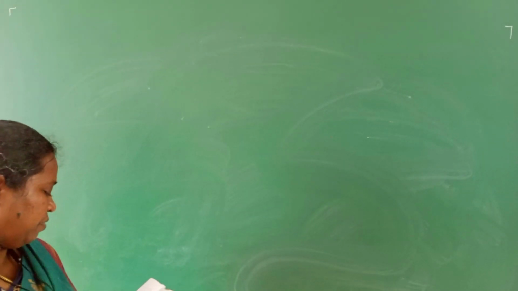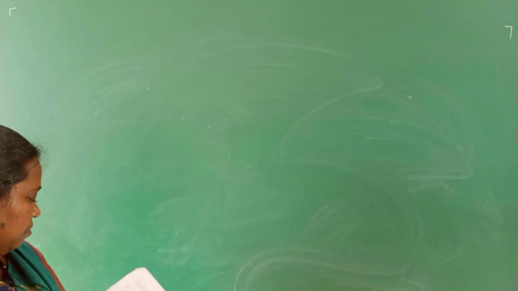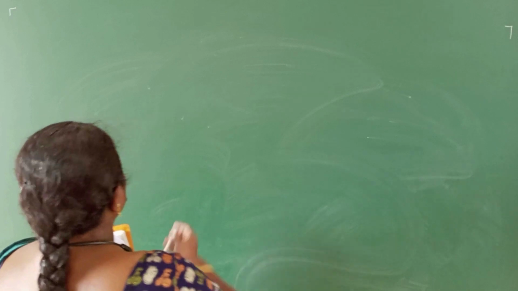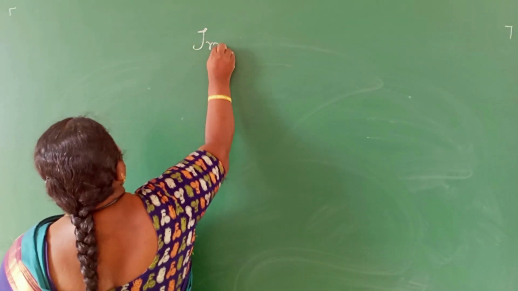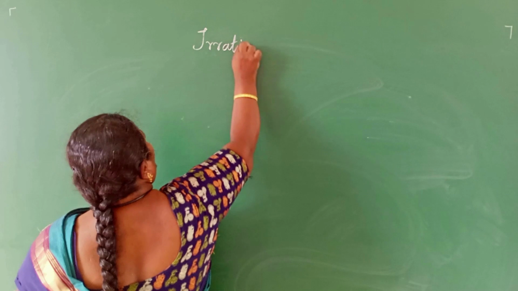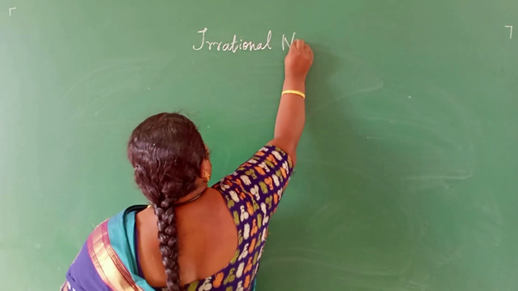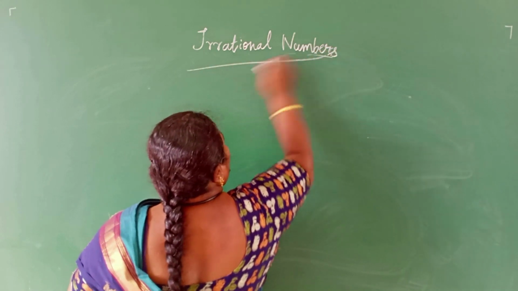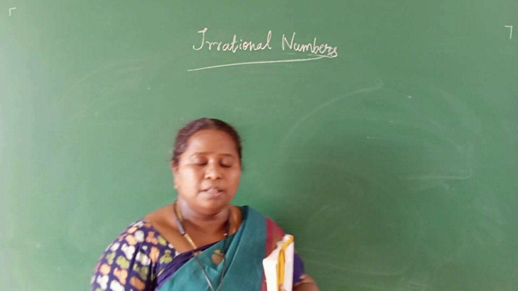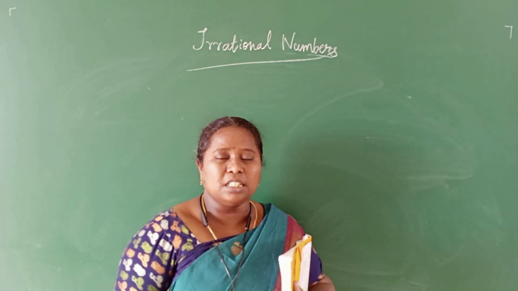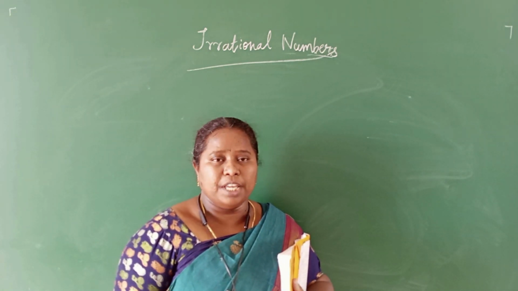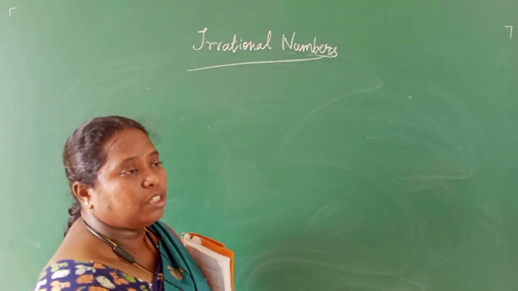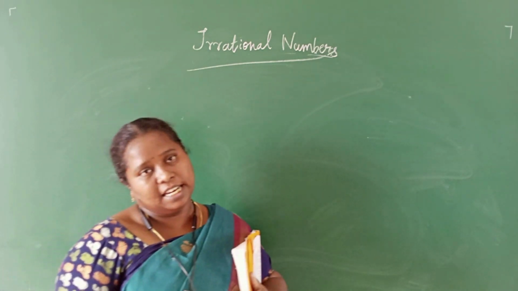Next, let me see about irrational numbers. Let me see the details about irrational numbers. What is an irrational number? A number that cannot be written in the form of p by q, where p and q are integers and q is not equal to 0, is called an irrational number.